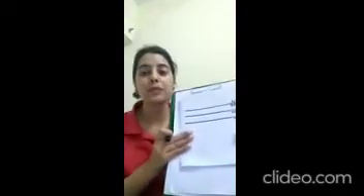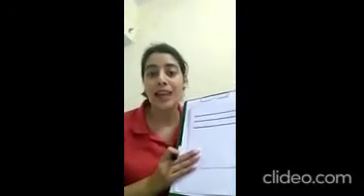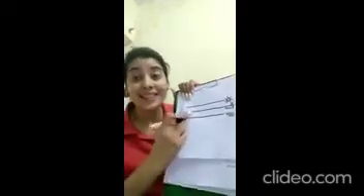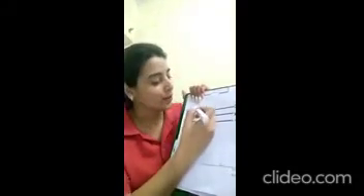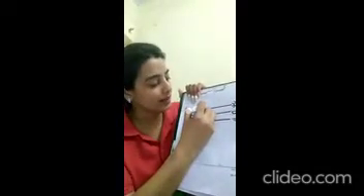And now let's learn how to write with these lines. So now we are going to start with the sun line.